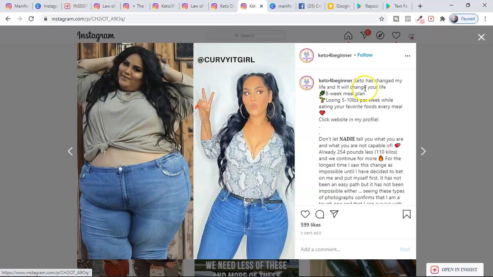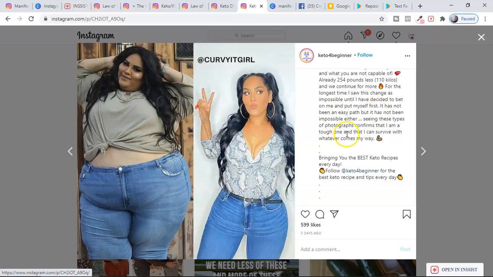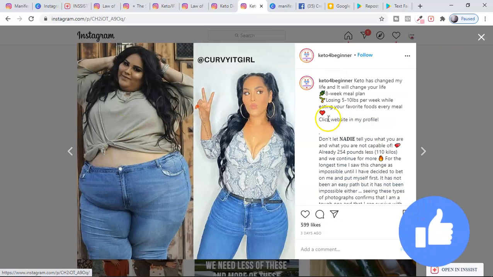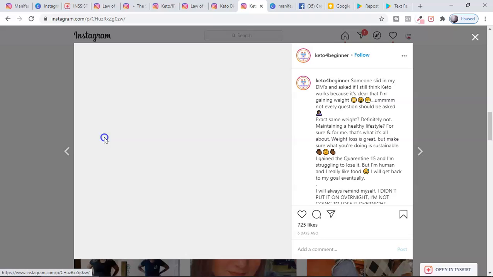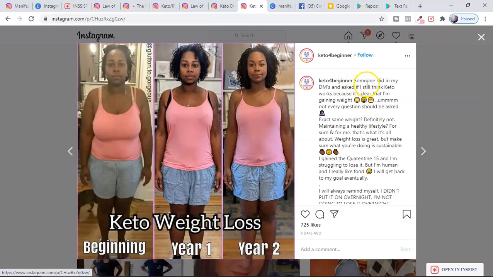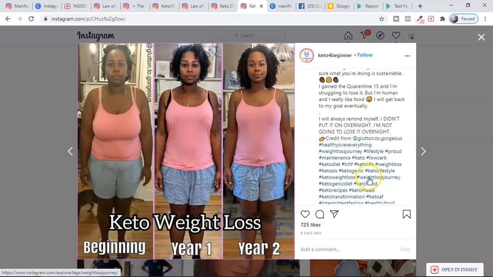If you click on this, they wrote an amazing caption here. All the profile story is written here. They have not credited properly here. No issues. Let me check some other one, like this one here. Here you can see they wrote this story about her and they have given the credit also. Look at this. Gluten to Gorgeous.